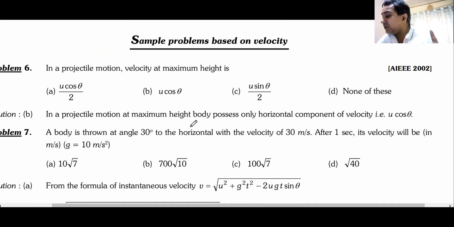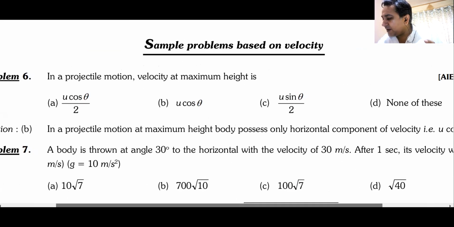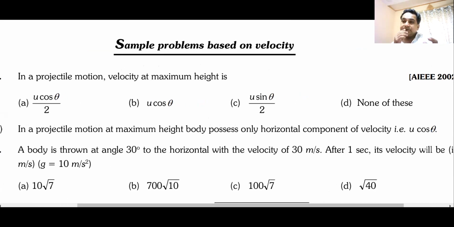In a projectile motion, the velocity at the maximum height is? What is the answer? What is the velocity at the maximum height? All of you know this. B, correct.